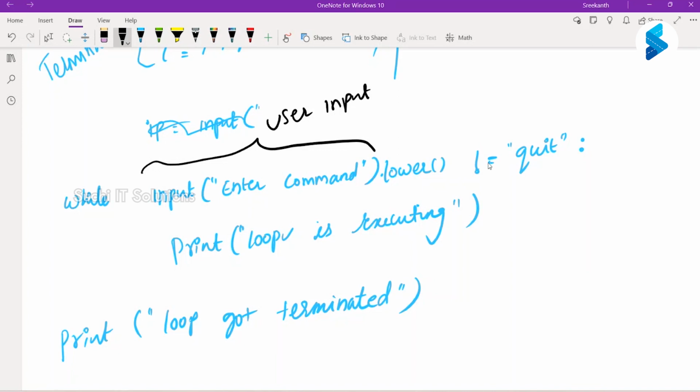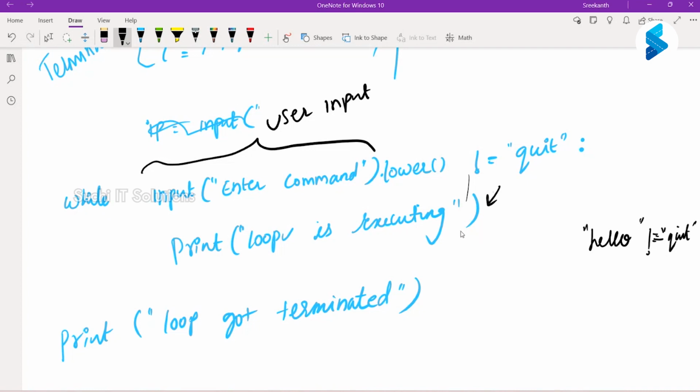Until user input is not equal to quit, which means I want to execute the statements in the loop, right? So let us say the user enters hello for the first time. Is hello not equal to quit, true or false? True, right? Which means it will execute this.